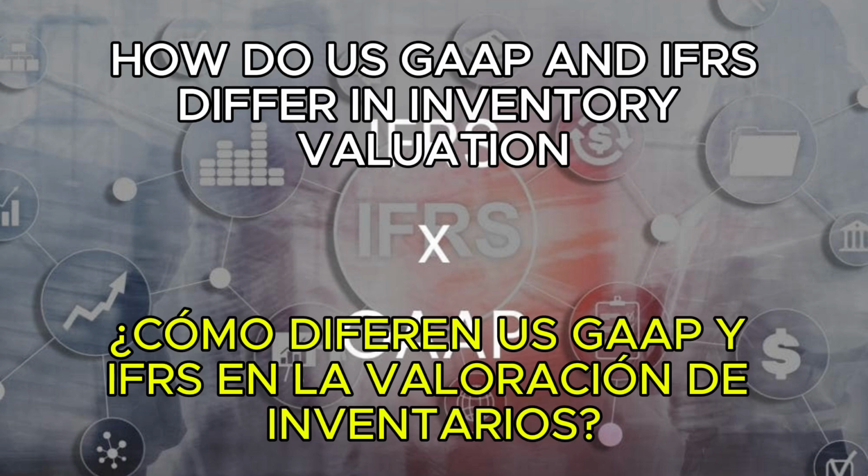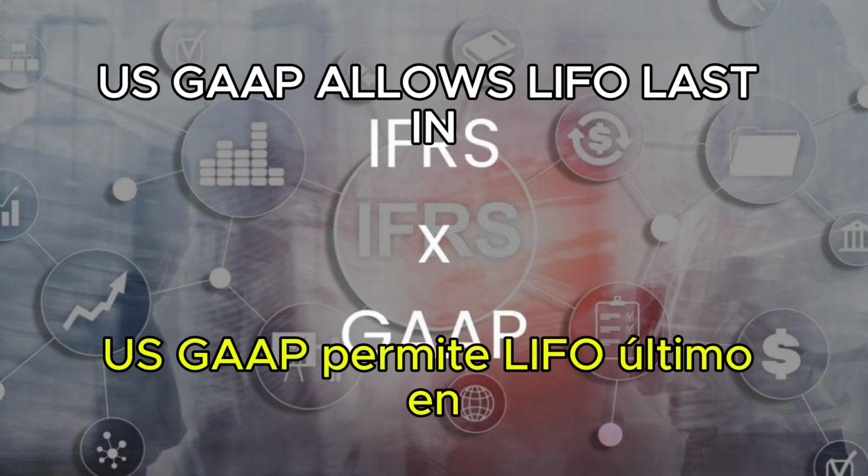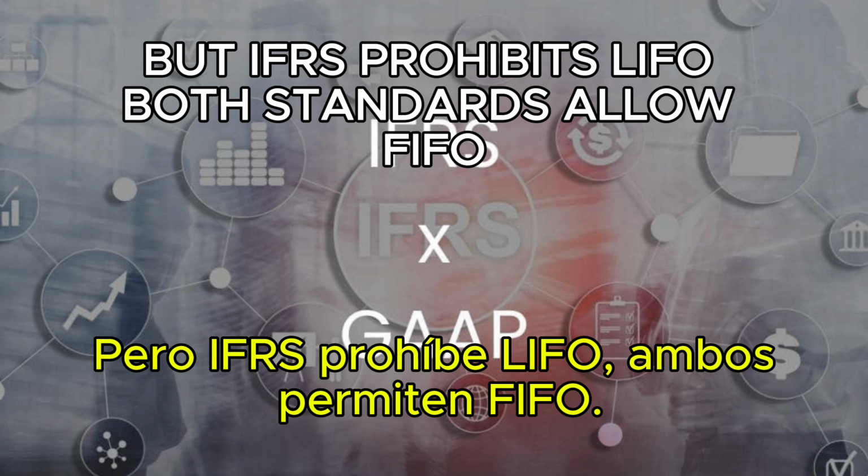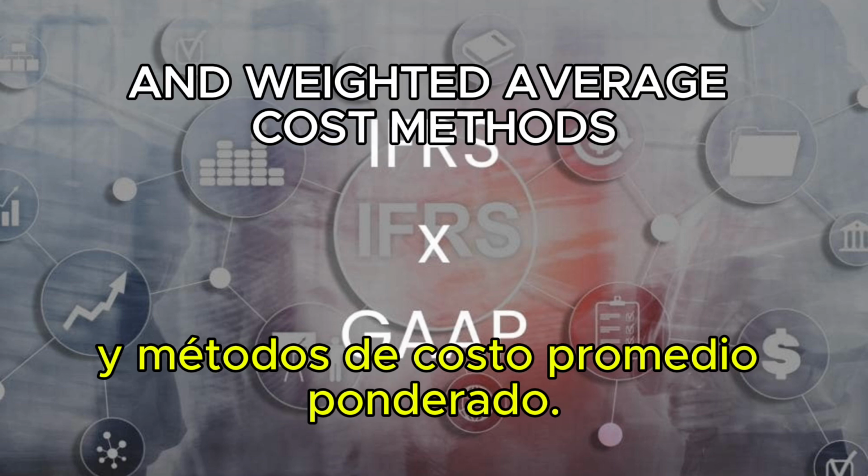3. How do US GAAP and IFRS differ in inventory valuation? US GAAP allows LIFO, last in, first out, for inventory valuation, but IFRS prohibits LIFO. Both standards allow FIFO and weighted average cost methods.